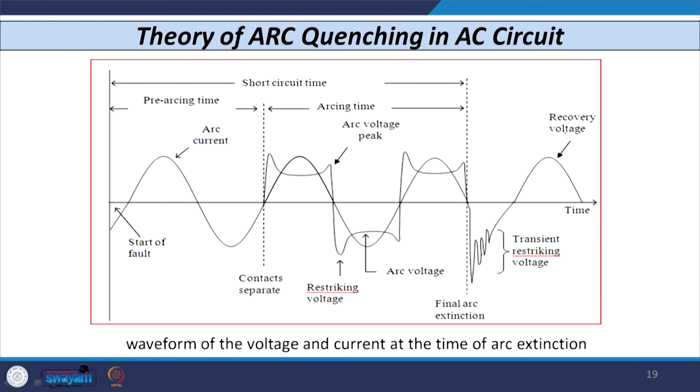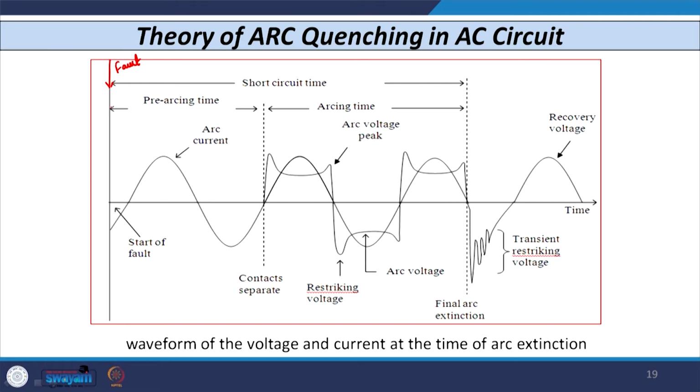If I consider the different phenomena at different points of time, this is the point where the fault occurs. After that, the fault is detected by the relay and it gives a signal to the breaker. As I told you, there are two timings for the circuit breaker.